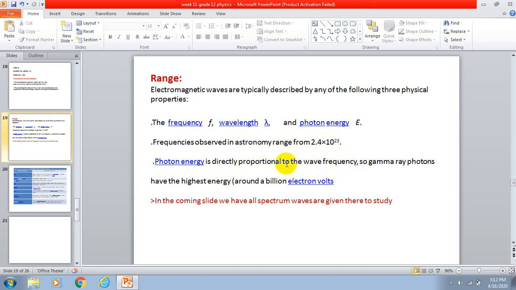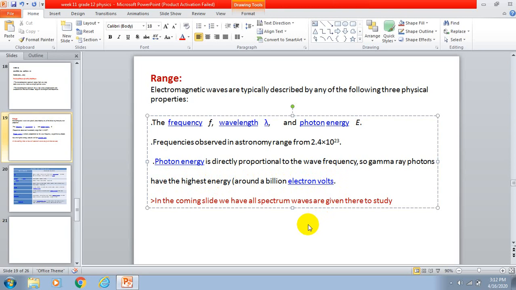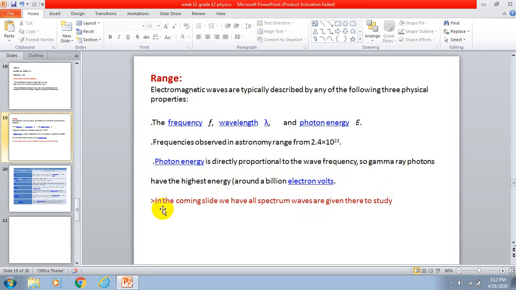Photon energy is directly proportional to the wave frequency. So gamma ray photons have the highest, around a billion electron volts. That's why it has the highest. You need to learn the frequency, wavelength, and photon energy.